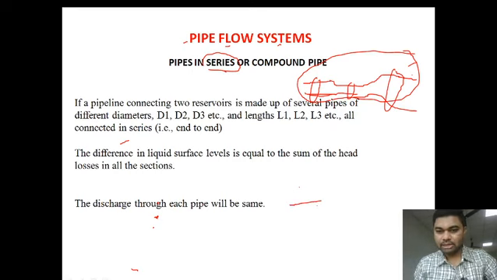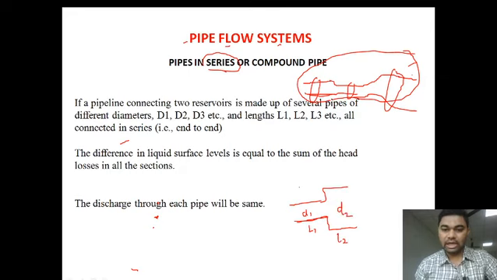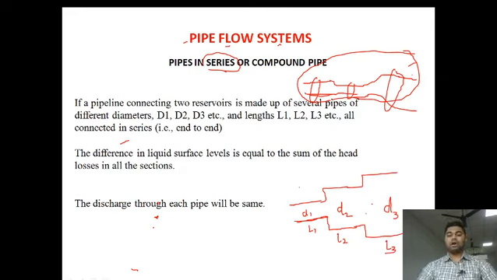See, this is one pipe of diameter D1 and length L1. This is connected to a different diameter pipe, let us say a larger diameter pipe. Here the diameter is D2 and length is L2. This again is connected to a larger diameter pipe, with diameter D3 and length L3. This altogether is an end to end connection. This type of connection is known as a series connection.